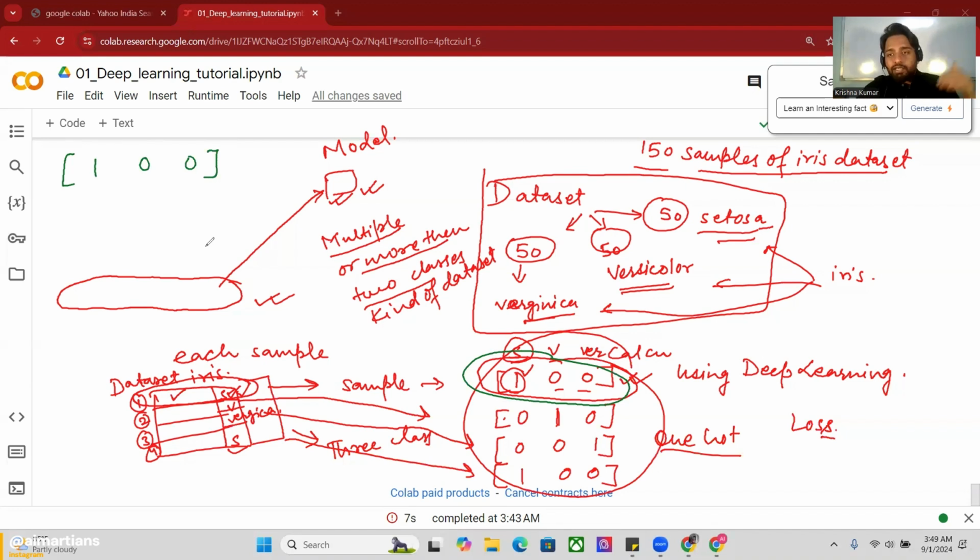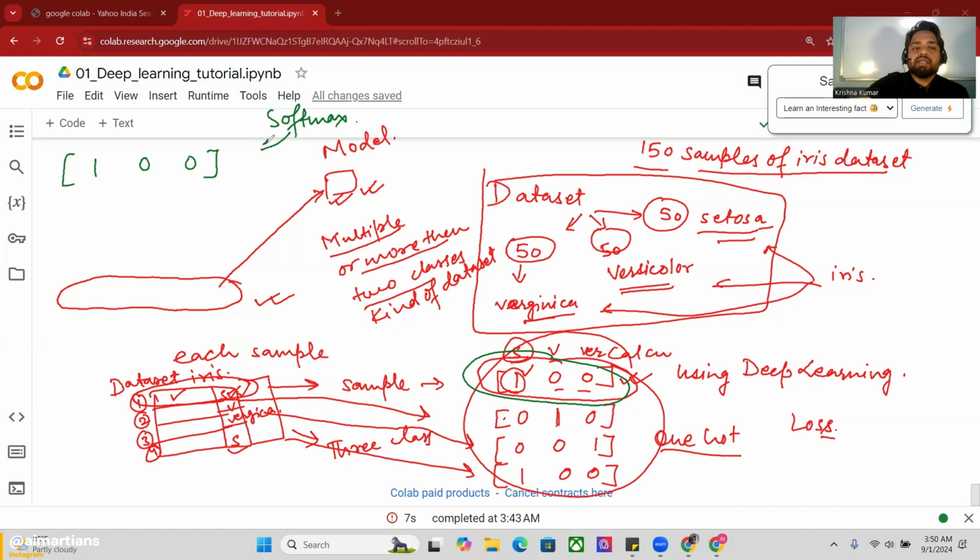Once we train a model, we have some activation function. At the outermost layer, let's say I have softmax. I already told you in the activation function concept that softmax is always used at the outer layer, because there we calculate the probability of each class if there are more than 2 classes. Softmax is always used at the outer layer where we have more than 2 classes. Keep these things in mind. Remember them from the softmax and activation function videos.